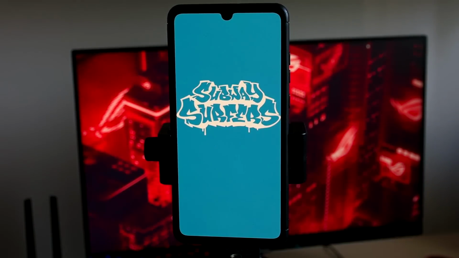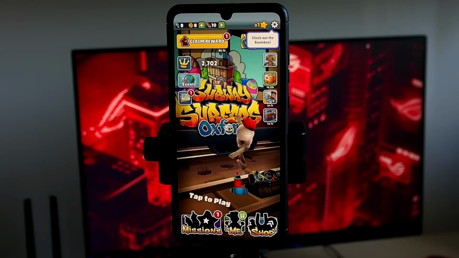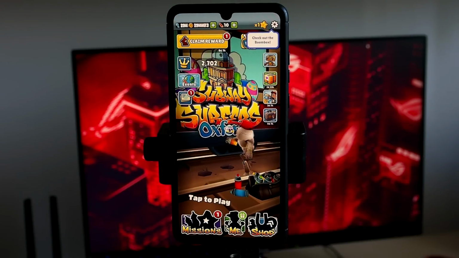So you can just close it and go back to Subway Surfers. And as you can see here, you will get free coins.